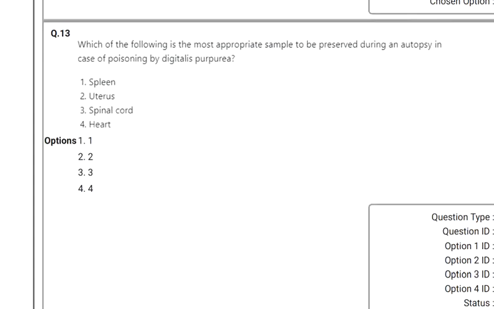Which of the following is the most appropriate sample to be preserved during an autopsy in case of poisoning by Digitalis purpurea? See, Digitalis purpurea is a poisonous plant. Poisonous plants are classified based on their effects on different body parts of a person. For example, Strychnos nux vomica or strychnine is a spinal cord poison, so in that case the spinal cord is the sample to be analyzed. In the same way, Digitalis purpurea is a cardiac poison, so in this case the heart is the sample to be analyzed. So here option 4 is correct, heart.